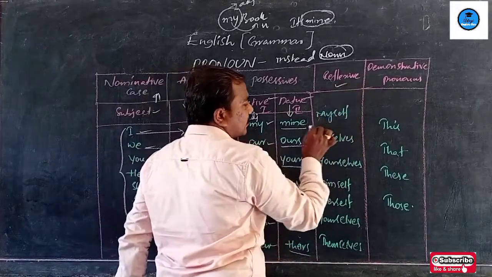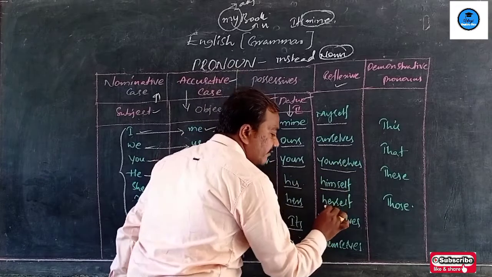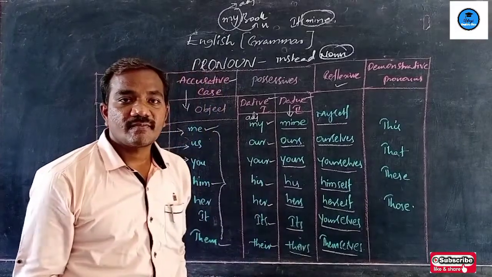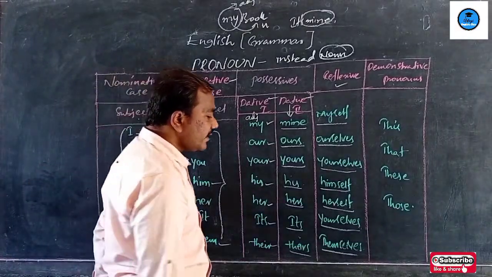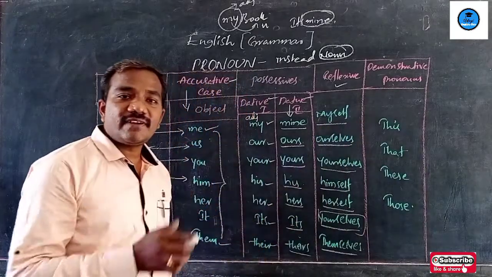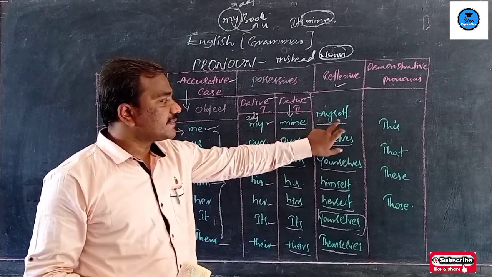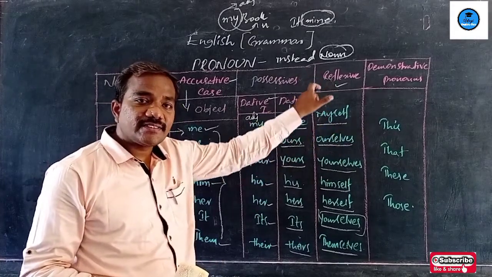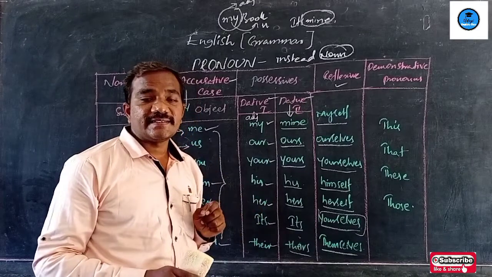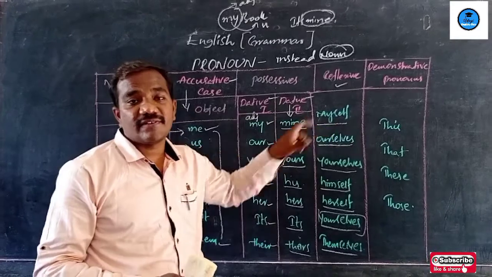The reflexive case: myself, ourselves, yourself, himself, herself, yourselves, and themselves. See, over here it was repeated again. Myself is a reflexive case. Reflexive pronouns can be used at the end of the sentences. That means we cannot start the sentence with a reflexive.